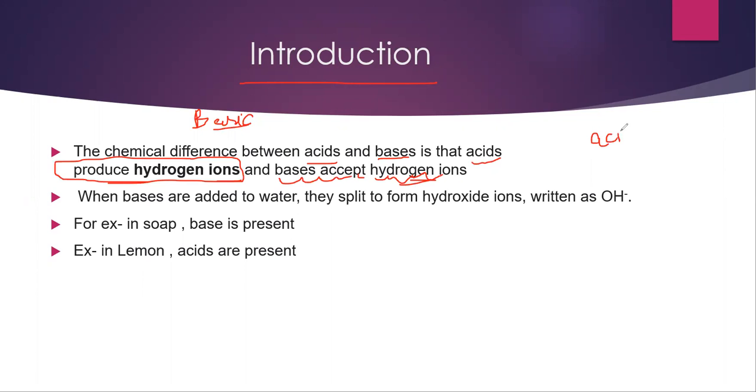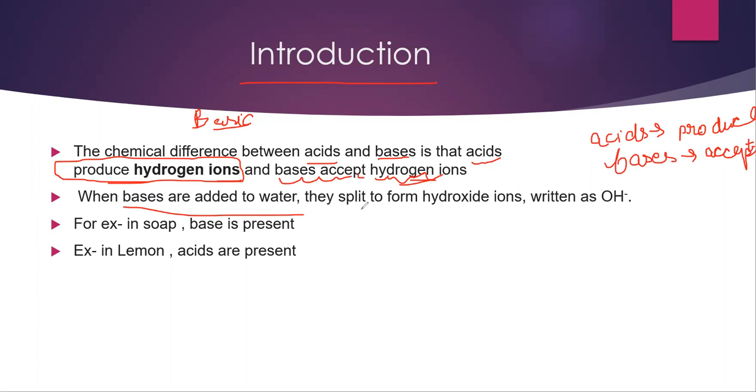So what do acids do? They produce. And what do the bases do? They accept. This is simple. You have to remember this. This is the basic information.